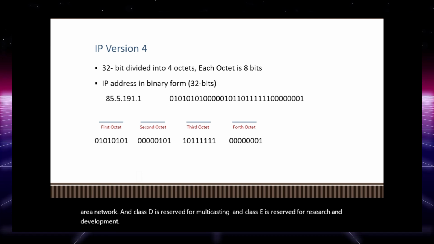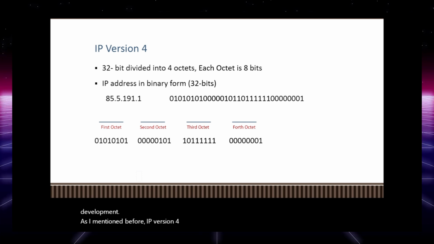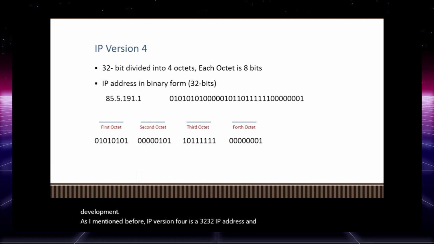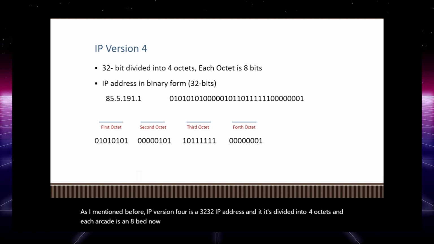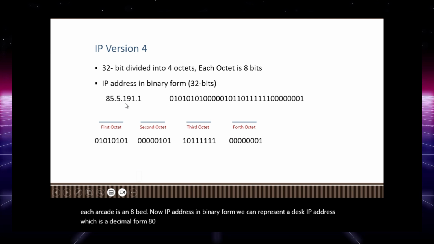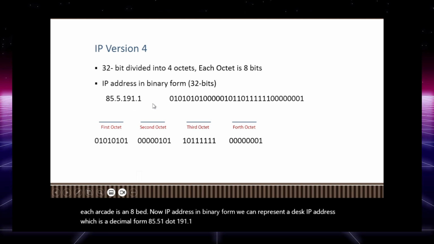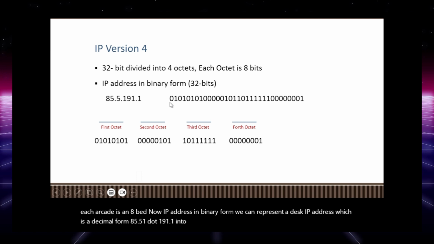As I mentioned before, IP version 4 is a 32-bit IP address, and it's divided into 4 octets, and each octet is 8 bits. Now, IP address in binary form: we can represent this IP address, which is in decimal form, 85.51.191.1, in binary form. It will be something like this.